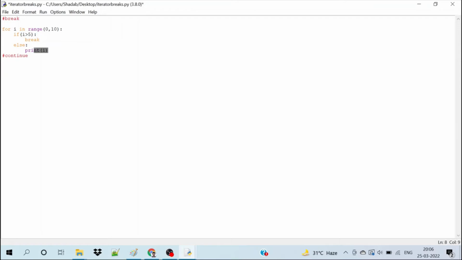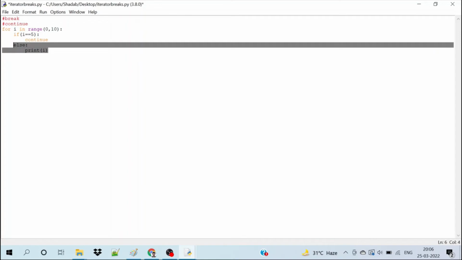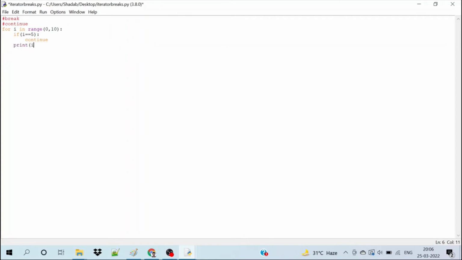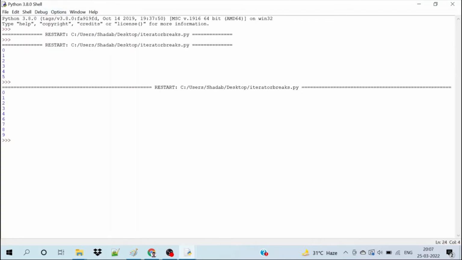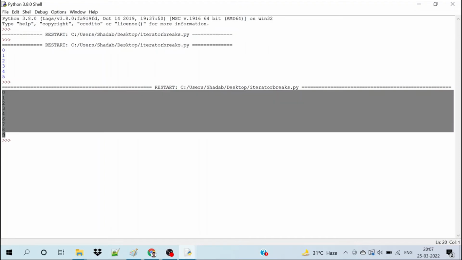Similarly, we can implement continue also. How we can do it, instead of break we can put continue, and here we put if I is equal to 5. We will print I, but if I is equal to 5, then we will continue. So after this statement, all the statements will be skipped, so 5 will not print in this case. Let's run it, and now we can see that we have skipped the 5 but all the other values are printed.